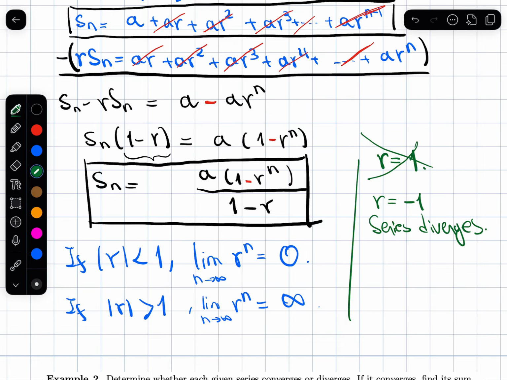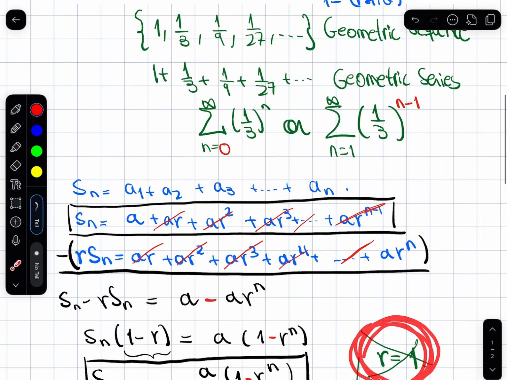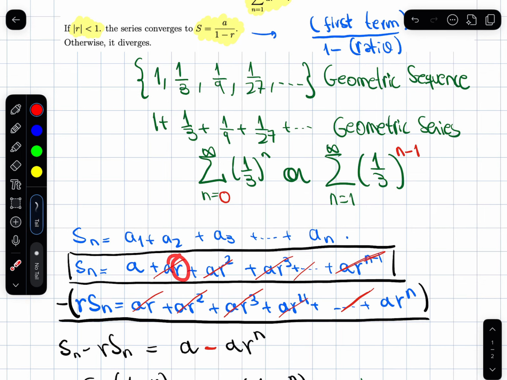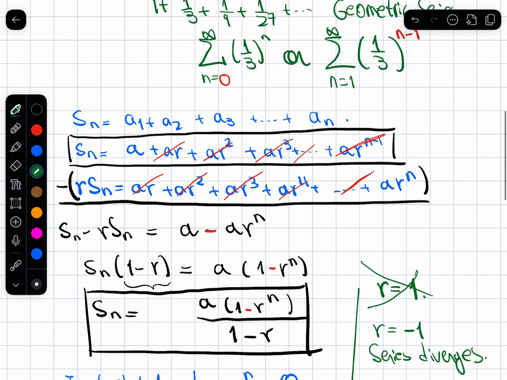You can think as well about the case r equals 1. If you go back originally to the series, you're multiplying each term by r, but if r is 1, you're not changing anything about those terms. So if r is 1, Sn equals a plus a plus a plus a all the time. So unless a equals 0, this will diverge. Because if you're adding a positive number over and over, then you get infinity. If you add a negative number, you get negative infinity.